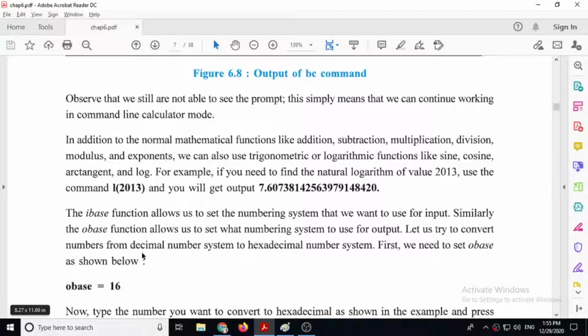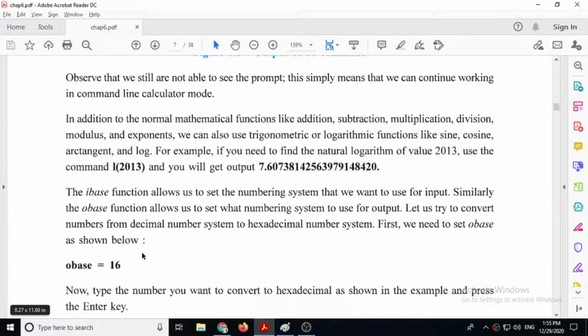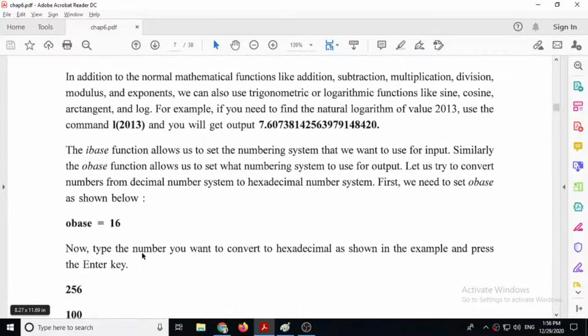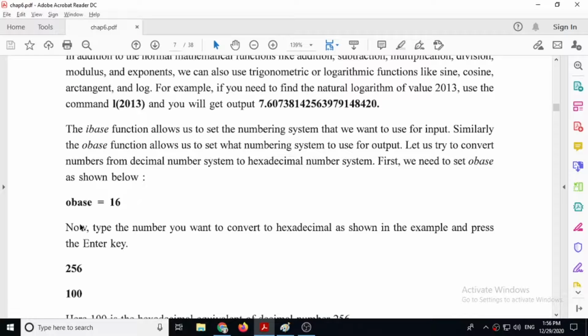Now, as we have discussed previously, the numbering systems in the first lecture. If you want to see this, then you can start the first lecture. In the first lecture, we have discussed numbering systems. There are 4 numbering systems: binary, octal, decimal, and hexadecimal. So here there are 2 commands, obase and ibase.